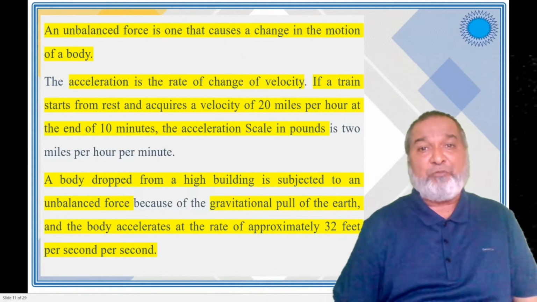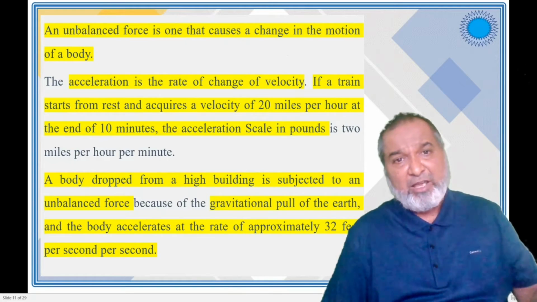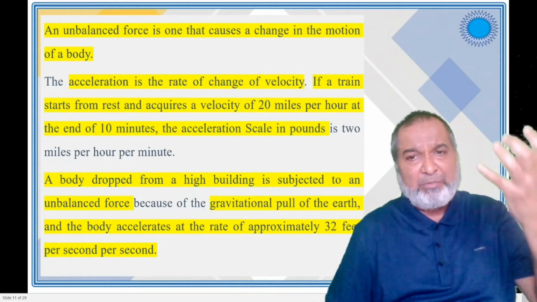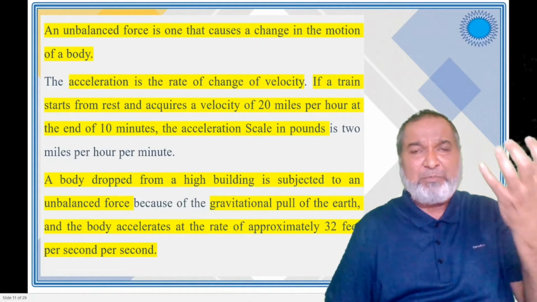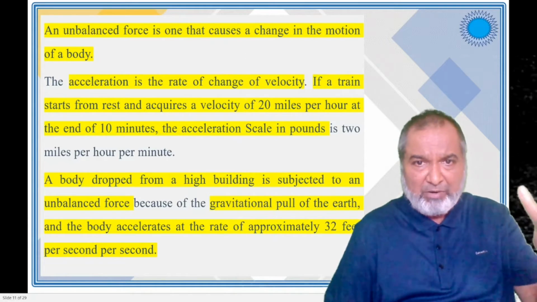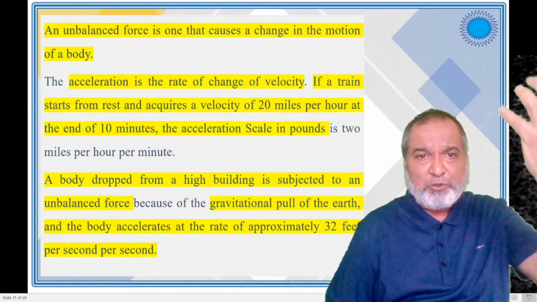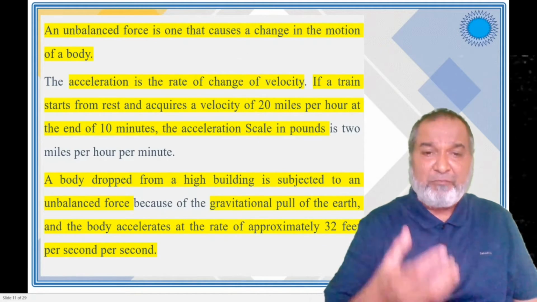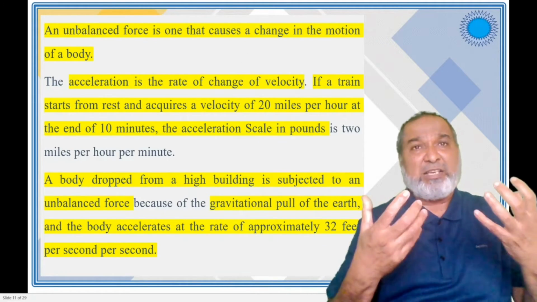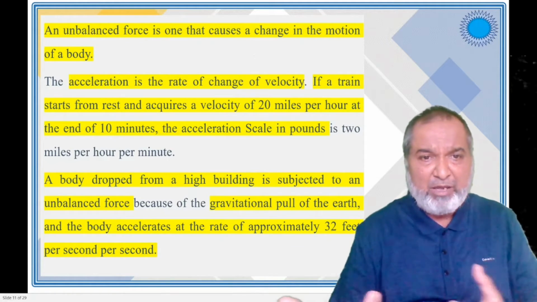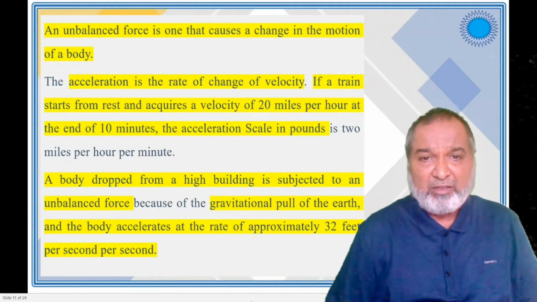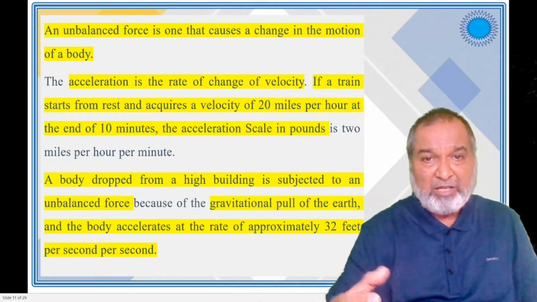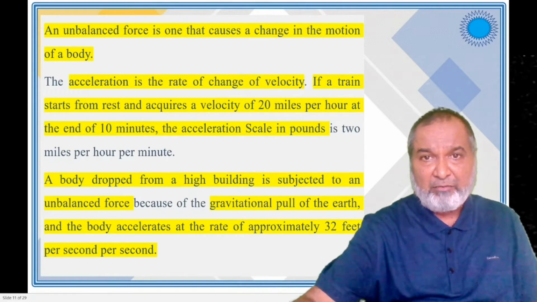A body has been dropped from a high building. Then what is happening once you drop it? There will be initially less speed. But as the gravitational force pulls it, the body will accelerate very fast, and when it comes down to the ground, it has a higher speed. And the rate is approximately 32 feet per second per second.